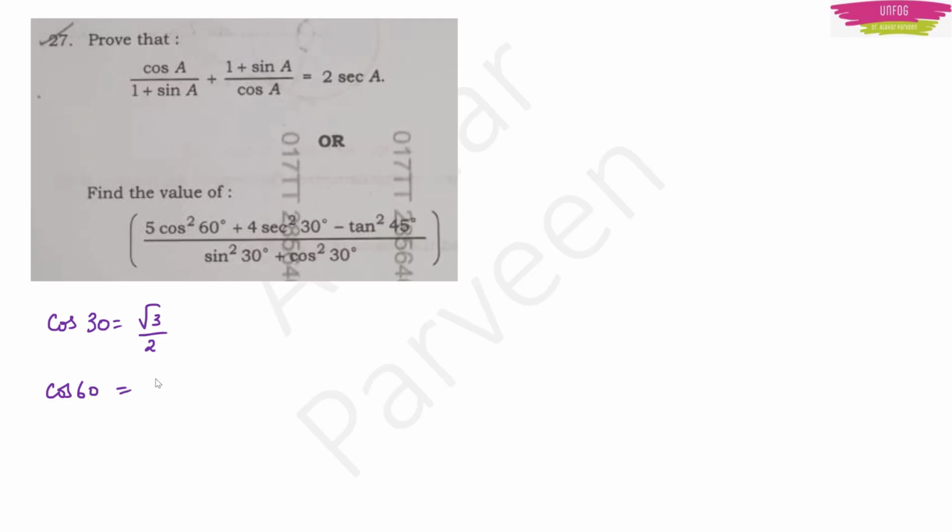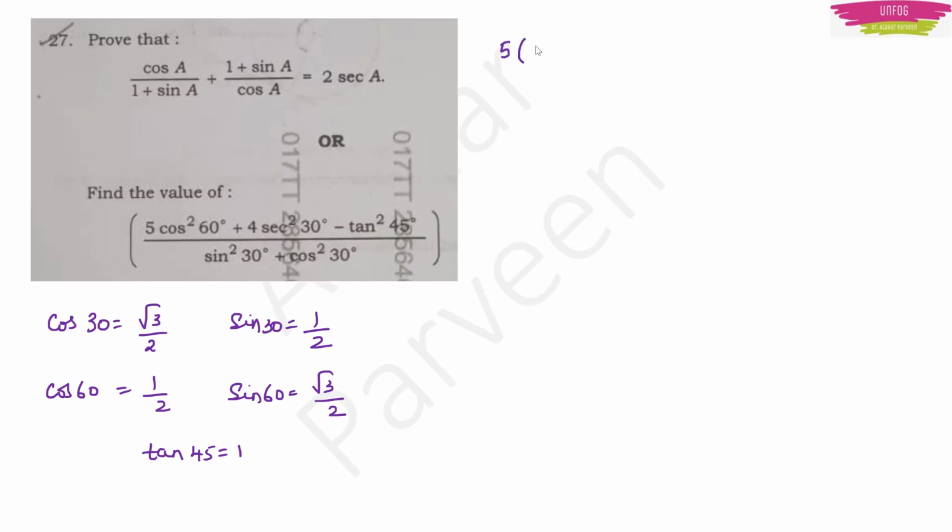Cos 60 is 1 by 2. Sin 30 will be 1 by 2. Sin 60 will be root 3 by 2. What about tan 45? It will be 1. If you know these values, you just have to substitute and find the answer to the given trigonometric problem. So just go on substituting.